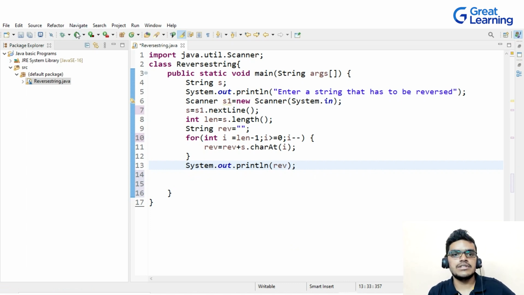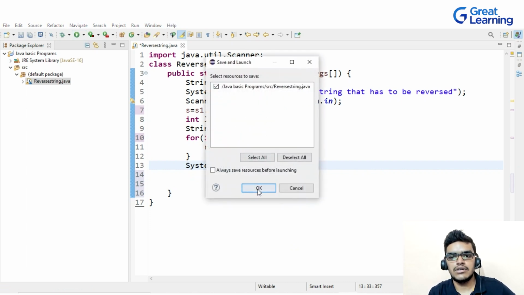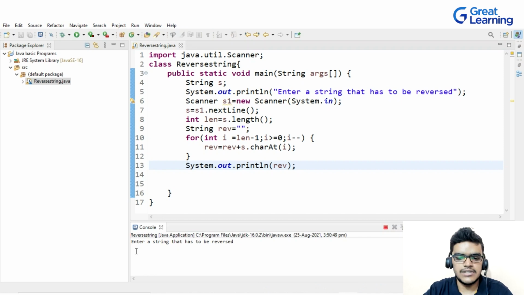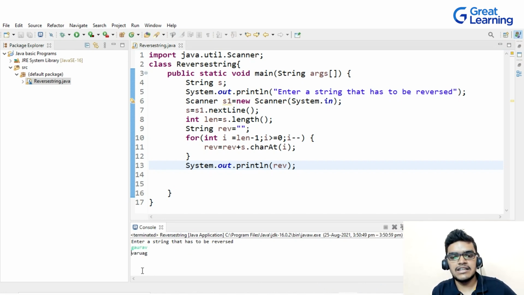Now let me execute this. On execution, you can see that it is asking me to enter a string that has to be reversed, and I can write here, let's suppose, Gaurav. So you can see that I am getting the reverse of the string, right? So this was the basic program for reversal of a string.